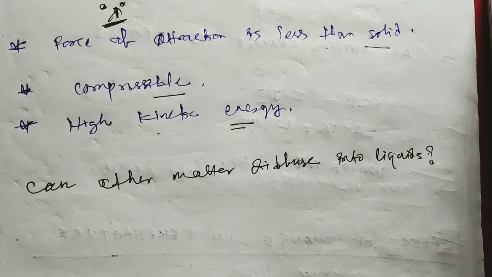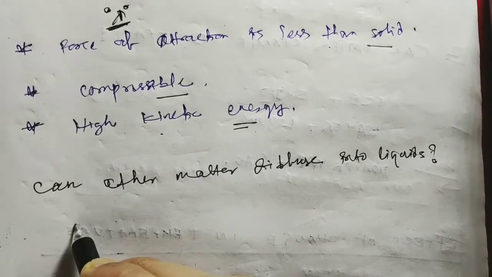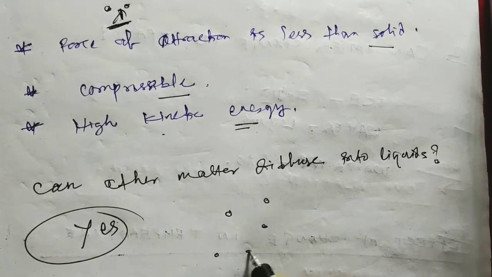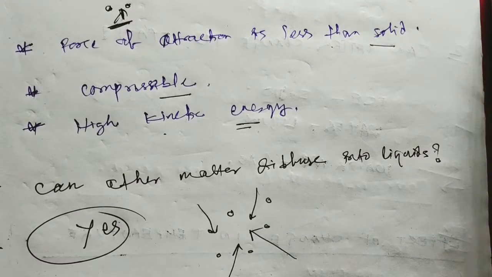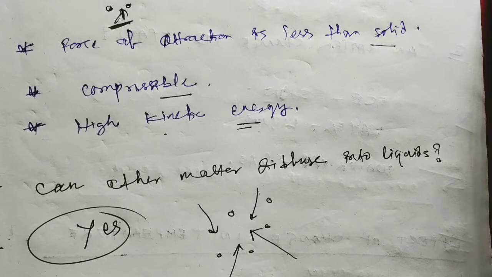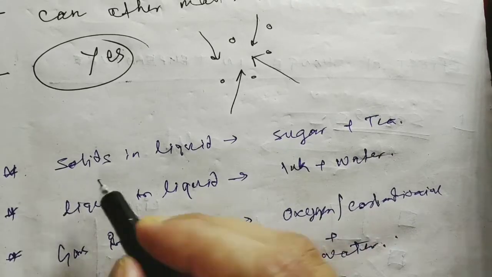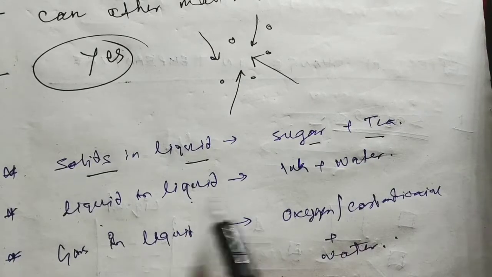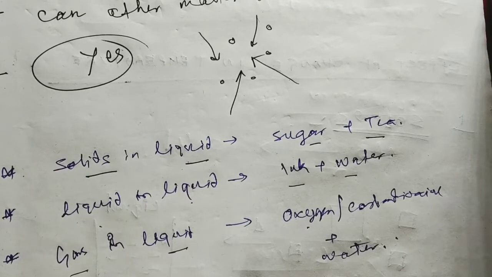Other matter can diffuse in liquids, whether it is solid, liquid or gas, because there is space between the particles, so other particles can adjust in between the particles of liquid. Examples: solid in liquid, sugar and tea; liquid in liquid, ink plus water; gas in liquid, like oxygen and carbon dioxide present in water.